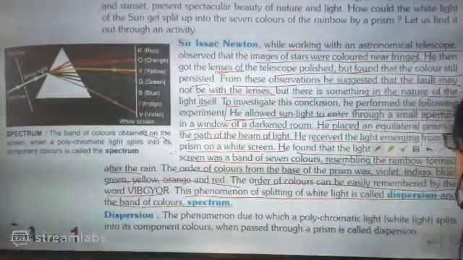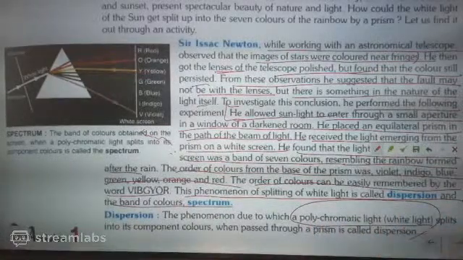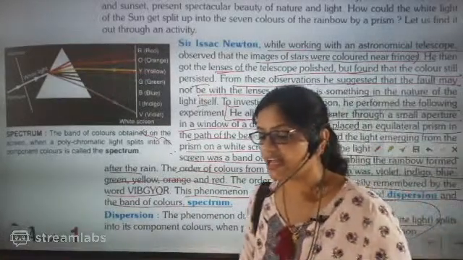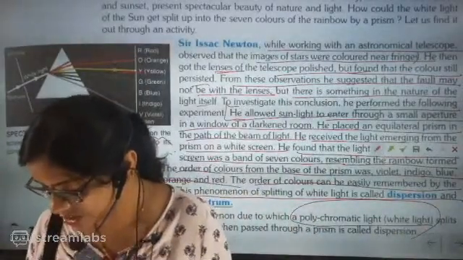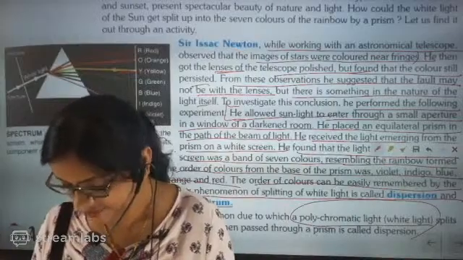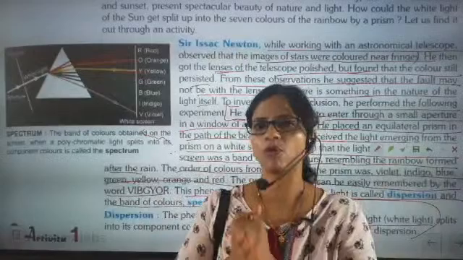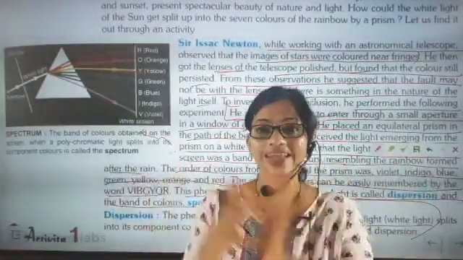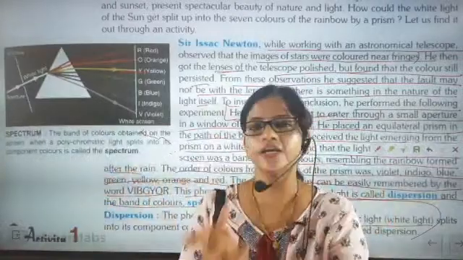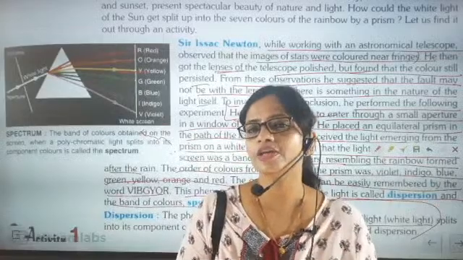So the phenomenon due to which polychromatic light... What is the other name of white light? Polychromatic light. Beta, polychromatic light means... Why did he test with a prism? He should have tested with a lens, no auntie. Yes beta, the correct important question you have asked, Akshaya: why has he not taken a glass slab, why has he not taken a lens?